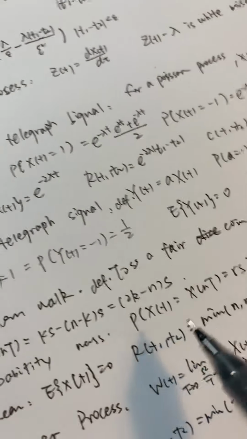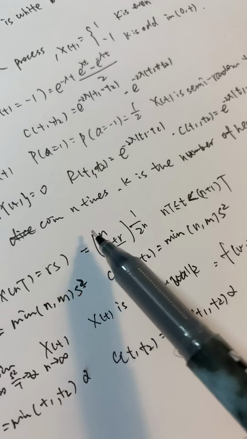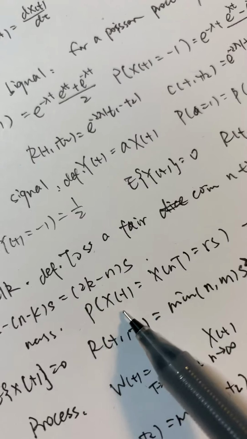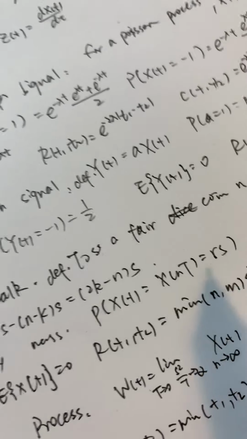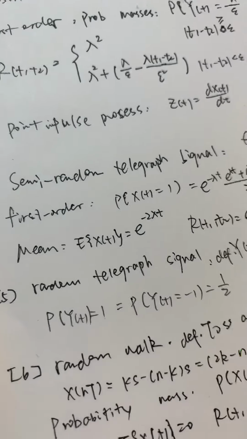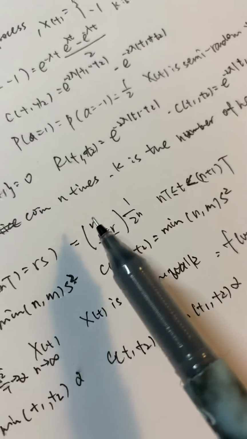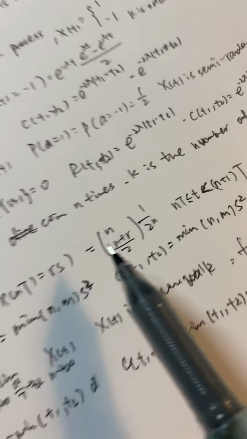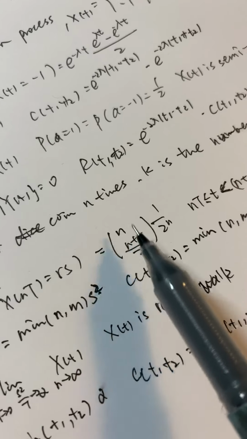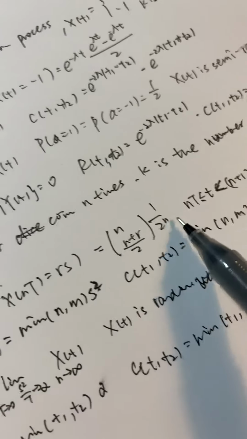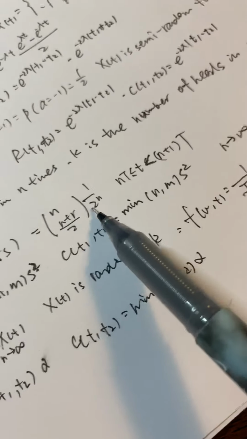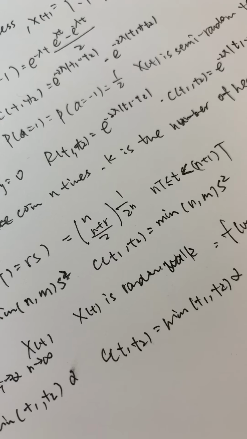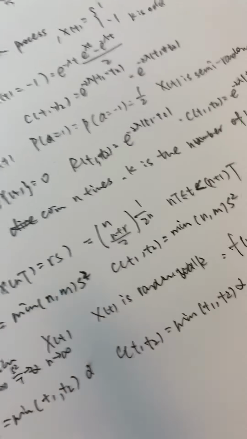The probability mass we can get is, when X(nT) equals r s, we choose (n plus r) divided by 2 from the total n tosses, and multiply by 1 over 2 to the power n.